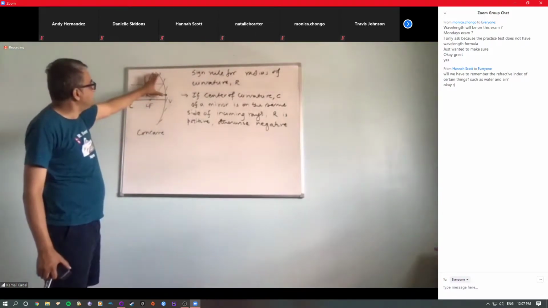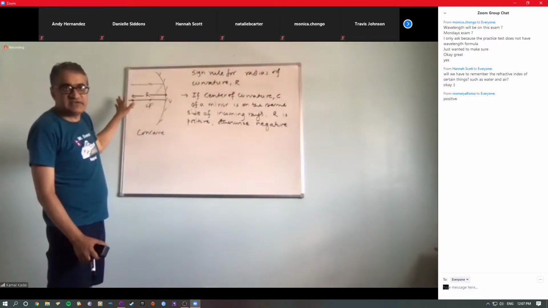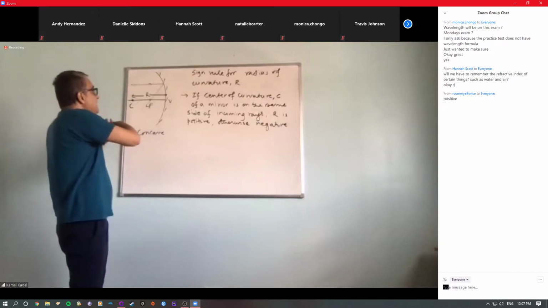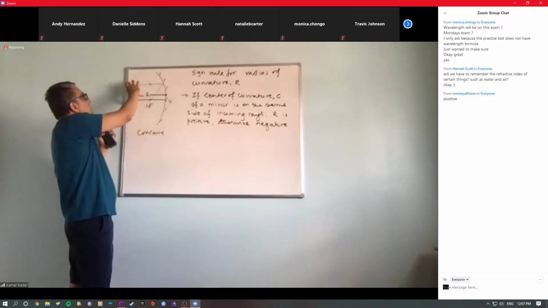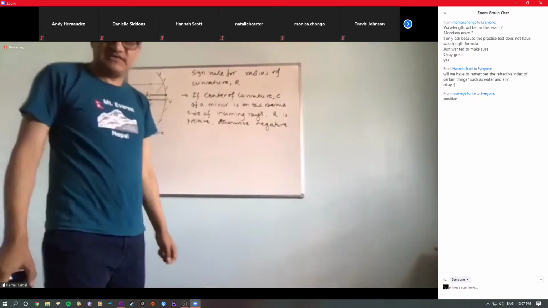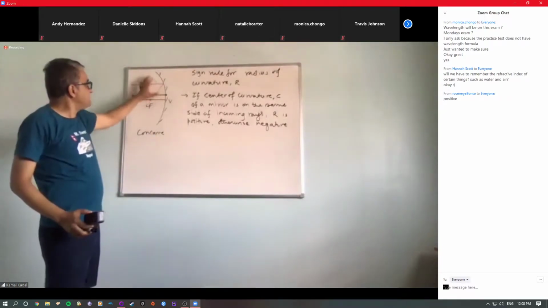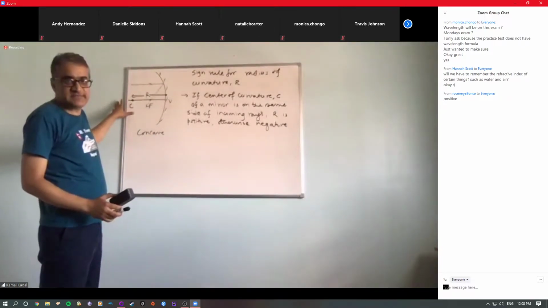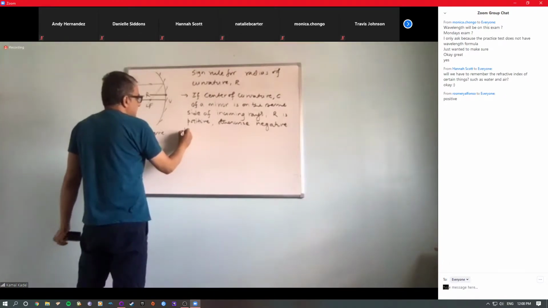That means the center is always towards the inside of the curved surface, so the center is always on this side. Incoming rays are always coming from the same side. So it has to be positive. You understand? Because the center is always on the curved surface side. Good. So R is positive for concave.